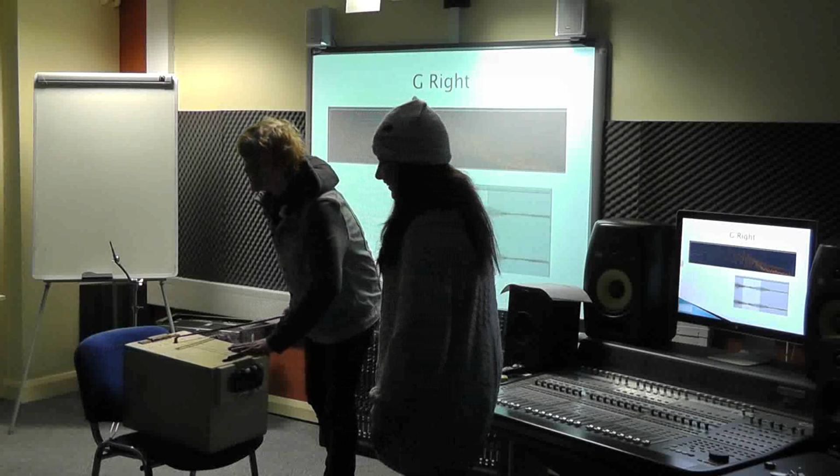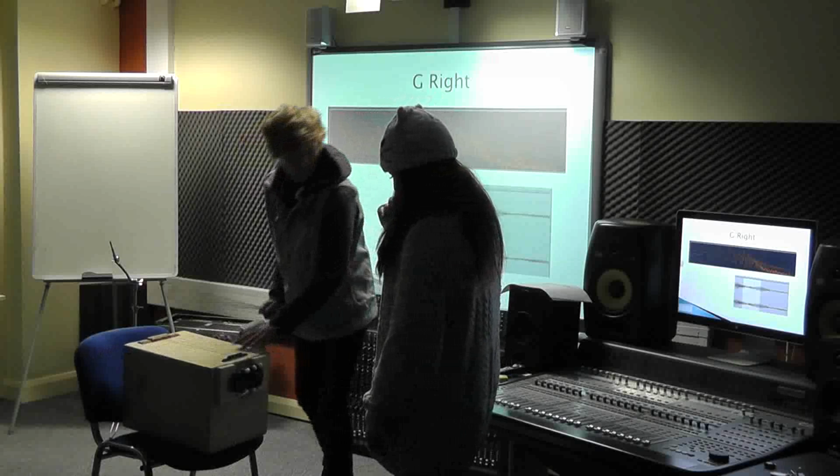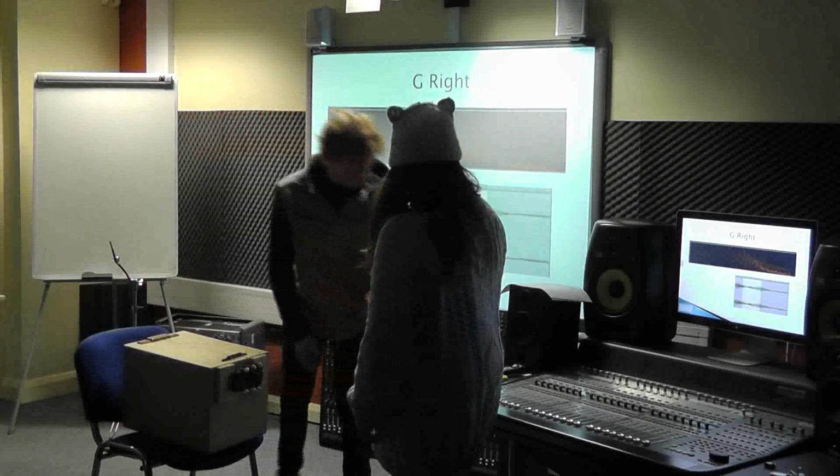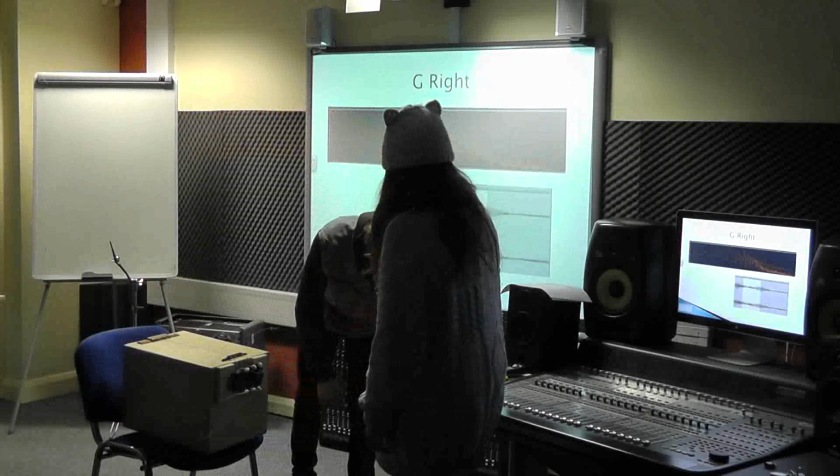But yeah, that's pretty much the basic concept for our instrument, and then it can be hit at the same time as it's being played.